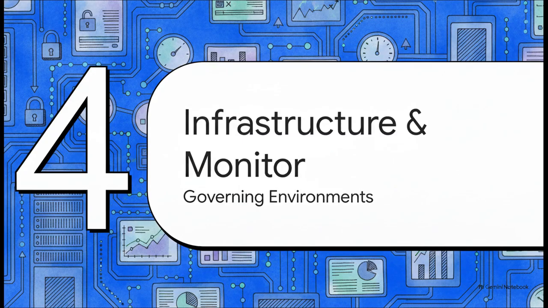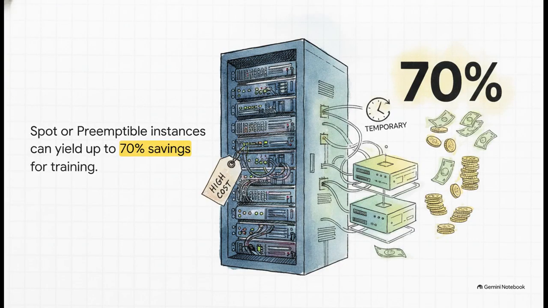Next up is Section 4, Infrastructure, Security, and Monitoring, Governing the Environment. Let's talk money for a second, because we all know ML compute gets incredibly expensive incredibly fast. From a purely infrastructural ROI standpoint, the source makes a great point. While you absolutely need heavy GPU instances for deep learning, utilizing CPU clusters, and specifically spot or preemptible compute instances for your classical ML training can yield up to 70% in cost savings. That is a massive optimization for IT management to consider when structuring their cloud environments.